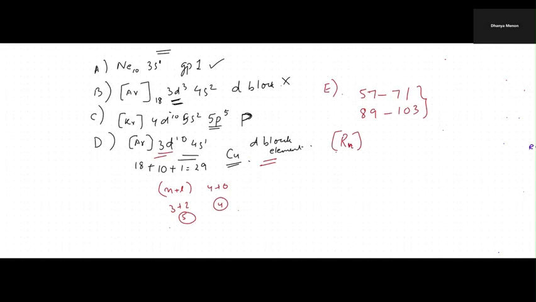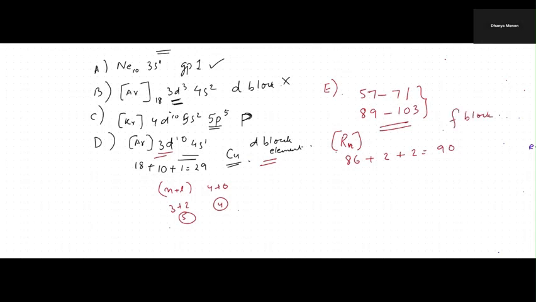Then the rest of the electrons, if you add up 2 plus 2, that comes to 90. So definitely it's falling in this range. So definitely it's an f block element.